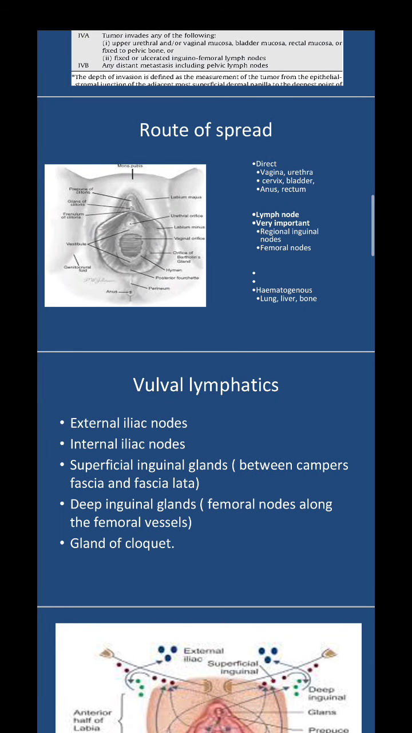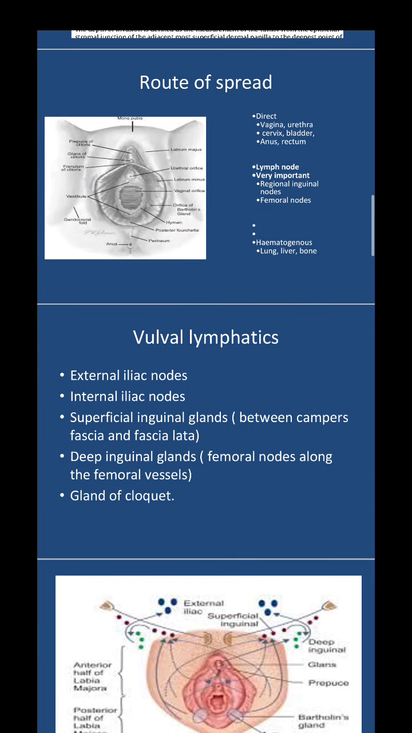Okay, so a note on the vulval lymphatics. Basically, where all does it spread? It goes into the external iliac, internal iliac, superficial inguinal glands between the Camper's fascia and the fascia lata, and the deep inguinal glands, that is the femoral nodes along the femoral vessels, and the gland of Cloquet.